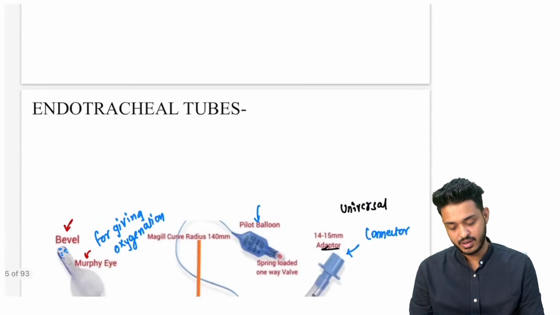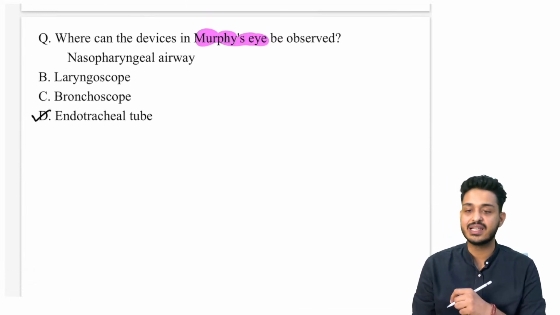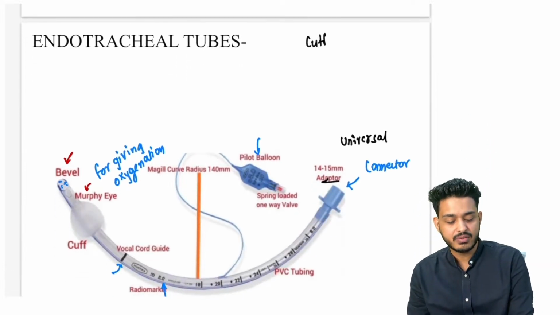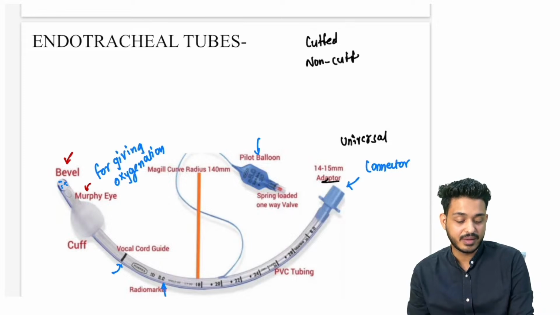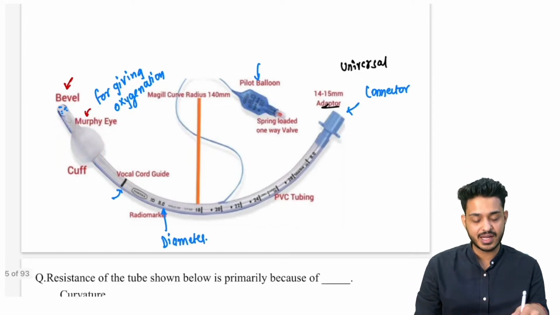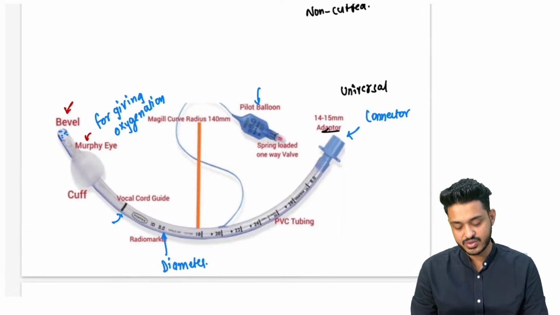So question here we are having, where do you see Murphy's eye? So Murphy's eye will be seen in the endotracheal tubes. Endotracheal tubes can be cuffed, it can be non-cuffed. Cuff मतलब this is the cuff. इसमें क्या करना है, इसको हम लोग फुला देंगे, इसको फुला देंगे तो अच्छे से फिक्स हो जाएगा. That is going to be the thing.